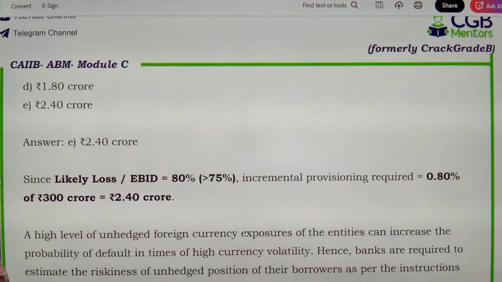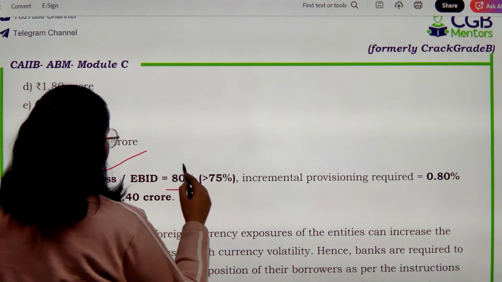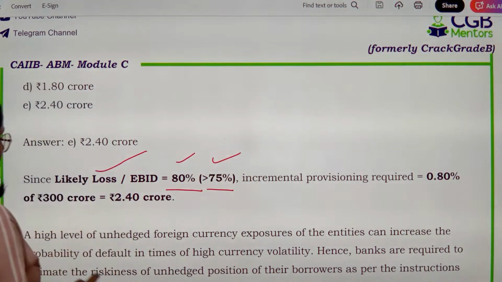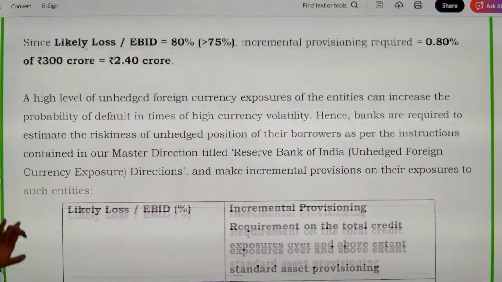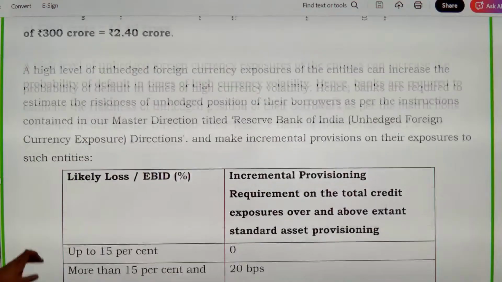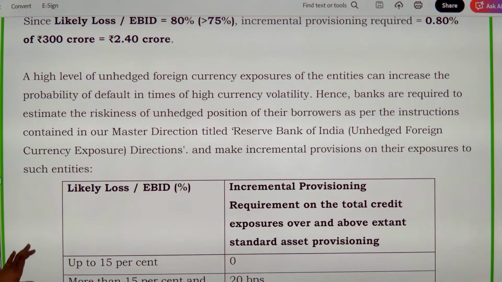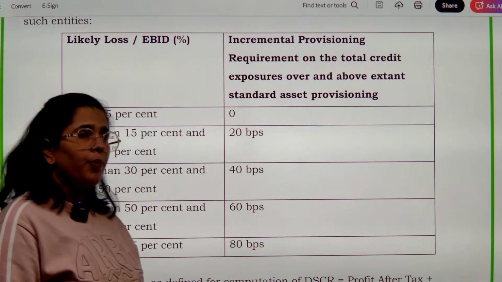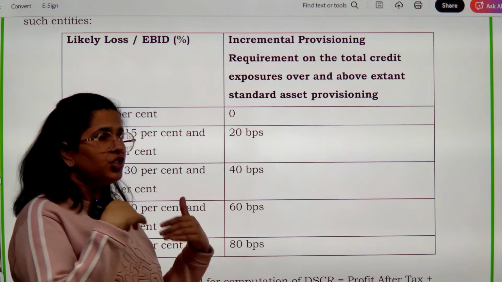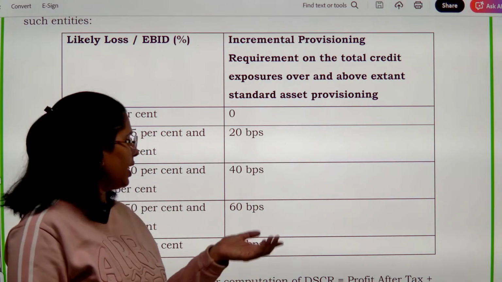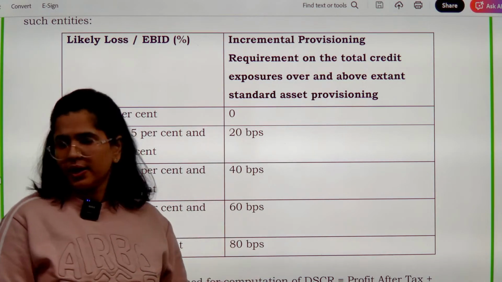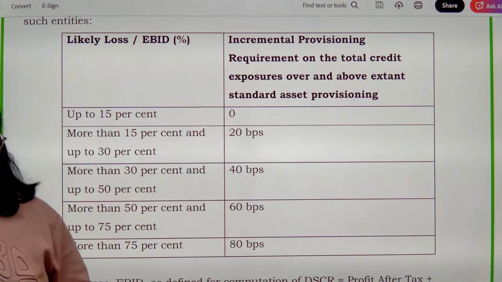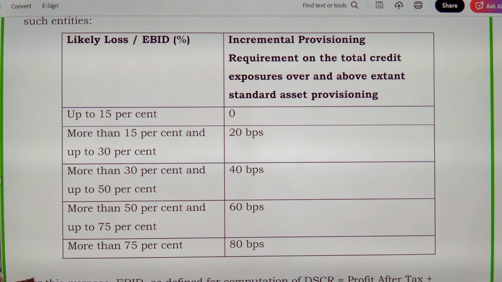Let's have a look. So over here, clearly it has been said, if it is 80%, which is greater than 75, you will have incremental provisioning requirement of 0.8%. देखो, यहाँ पे clearly कहा गया है, this is the percentage which has been provided. What is your likely loss percentage? If it falls over here, whatever provision you are creating, जो provision normally create होता है वो तो आपको करना ही है, and this is the incremental one in addition, ठीक है? Extra में आपको ये भी create करना पड़ेगा.